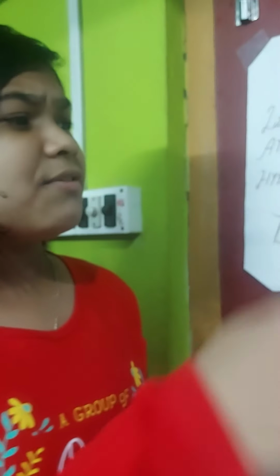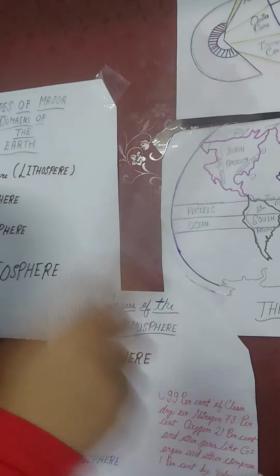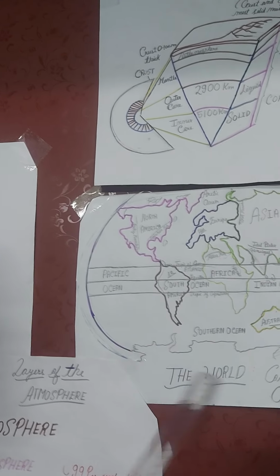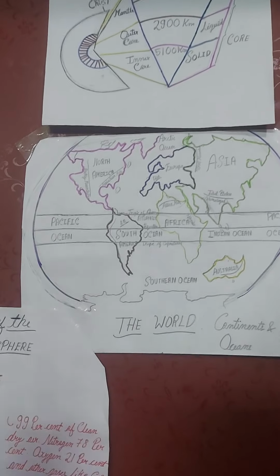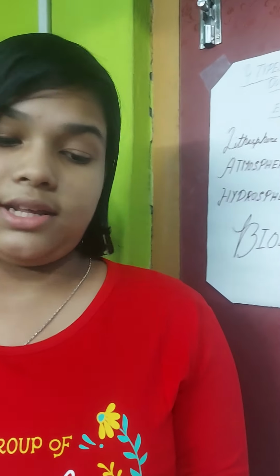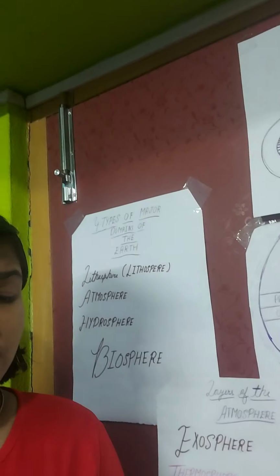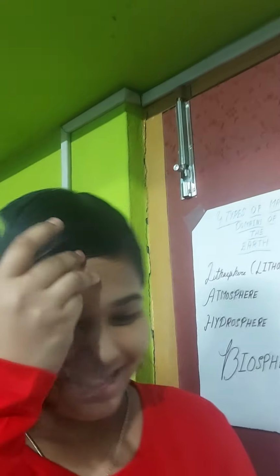Let's talk about the final continent, which is Antarctica. You can see this part, the white color one. So Antarctica completely lies in the southern hemisphere and is a huge continent. The South Pole lies almost at the center of this continent. As it is located in the South Polar region, it is permanently covered with thick ice sheets.